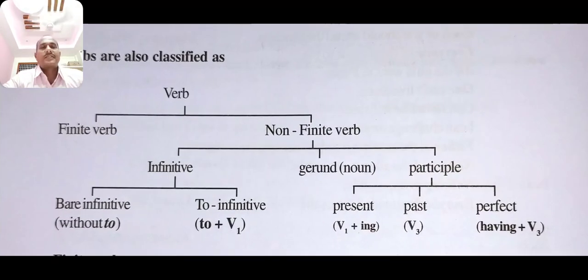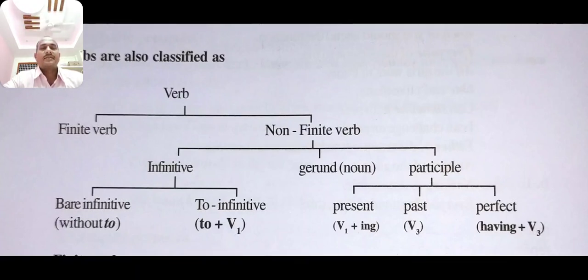Verbs are also classified as finite verb and non-finite verb. Non-finite verb is again divided into 3 parts: infinitive, gerund, participle.